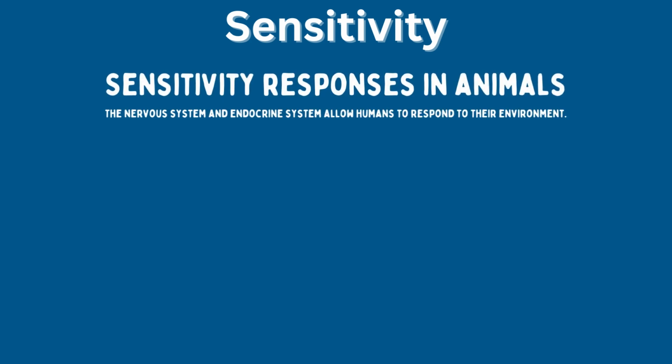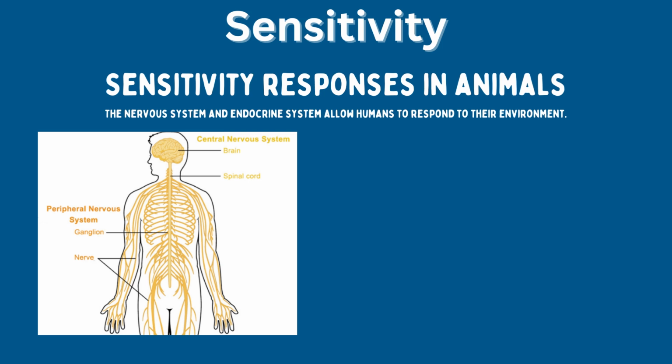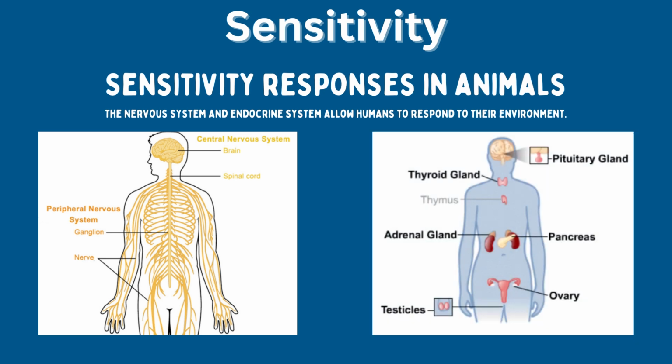Sensitivity responses in animals. The nervous system and endocrine system allow humans to respond to their environment. In humans, the nervous system provides a complex system of receptors and neurons, including the effectors, which detect and respond to the stimuli using electrical impulses. The endocrine system also allows a response to stimuli using chemical messengers which travel in the blood called hormones.